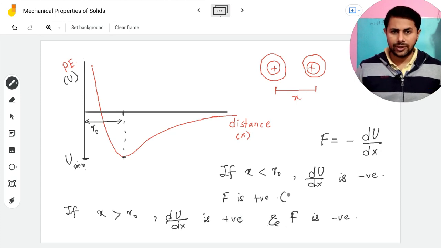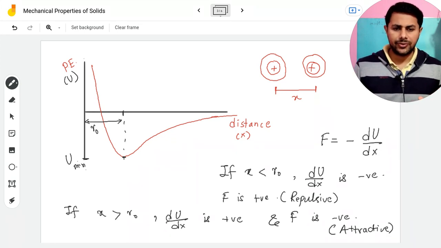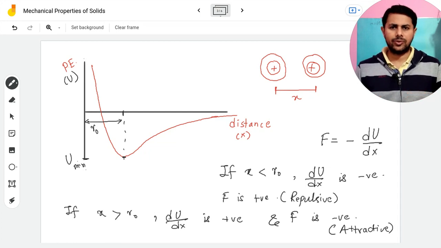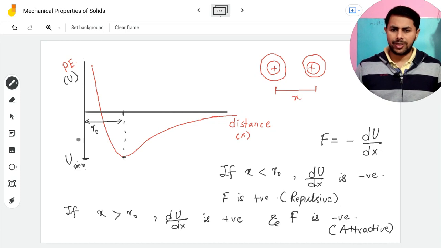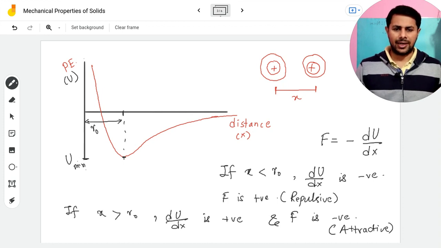So positive force means repulsive force and negative force means attractive force. So this attractive or repulsive nature of the force between atoms or molecules within a solid can also be understood with the help of this potential energy versus distance curve, and the explanation goes like this.